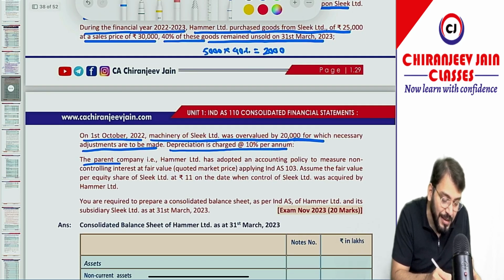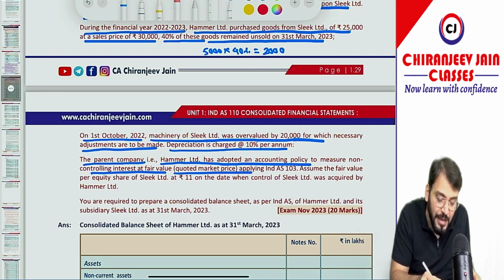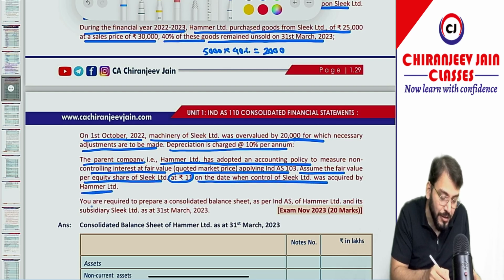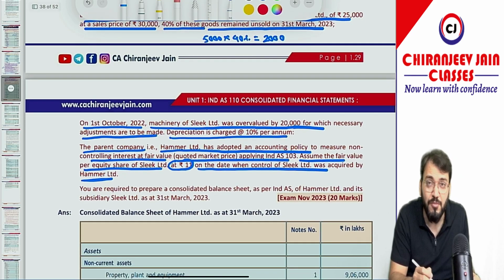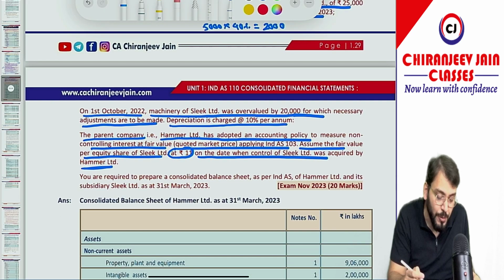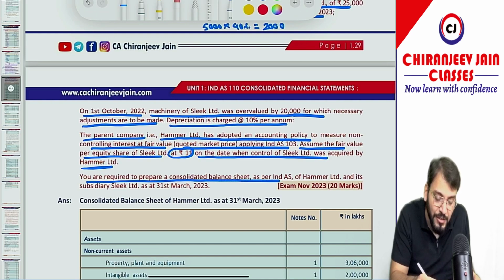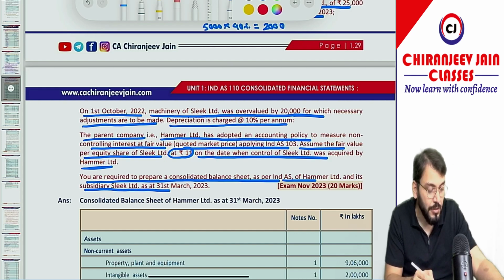Yes sir. The parent company, that is Hamel Limited, has adopted an accounting policy to measure NCI at fair value, quoted market price, applying Ind AS 103. Assume the fair value per equity share of Sikh Limited is 11 on the date when the control of Sikh Limited was acquired by Hamel Limited. So of course we need to measure NCI by the fair value method. For that purpose, they have given the fair value of equity shares of Sikh Limited of rupees 11 per share. You are required to prepare the consolidated balance sheet as per Ind AS of Hamel Limited and its subsidiary Sikh Limited as at 31st March 2023.